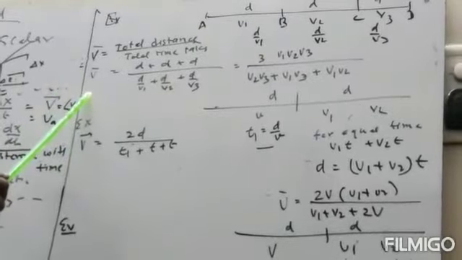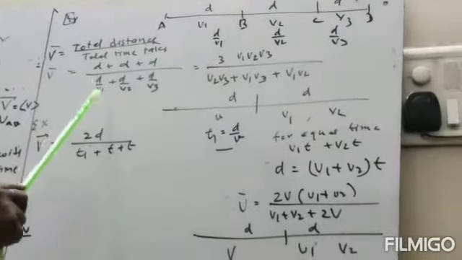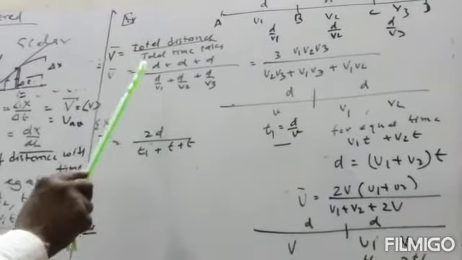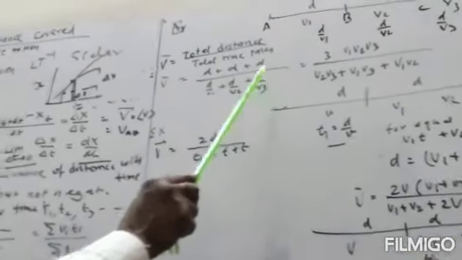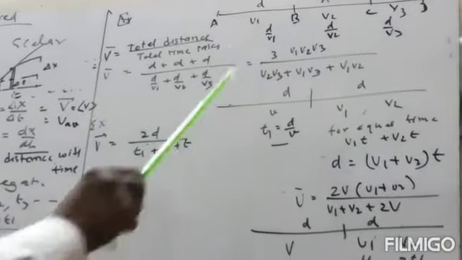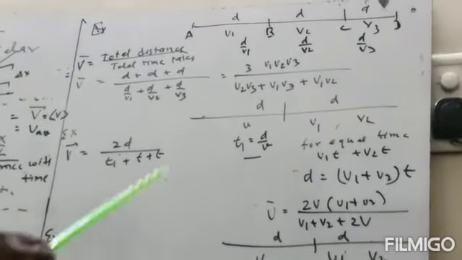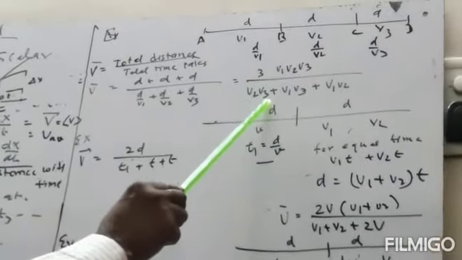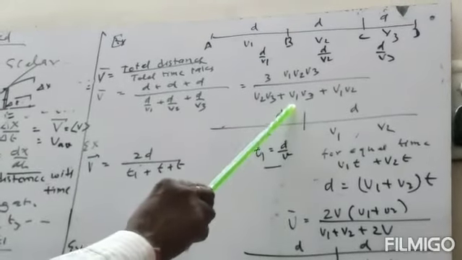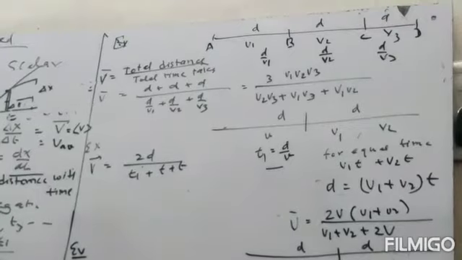So the average value of the speed will be equal to 3d, and time will be equal to d by V1 plus d by V2 plus d by V3. So d will cancel. So here will be 3. You take the LCM, and it will be equal to 3 V1 V2 V3 divided by V1 V2 plus V1 V3 plus V2 V3.